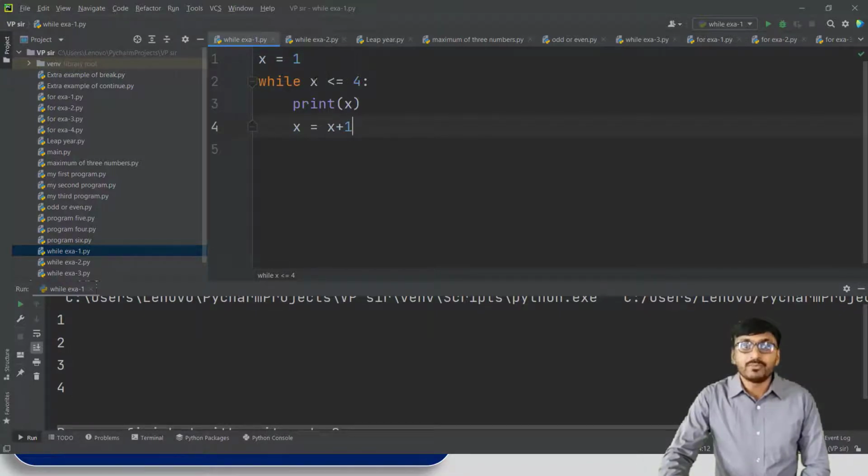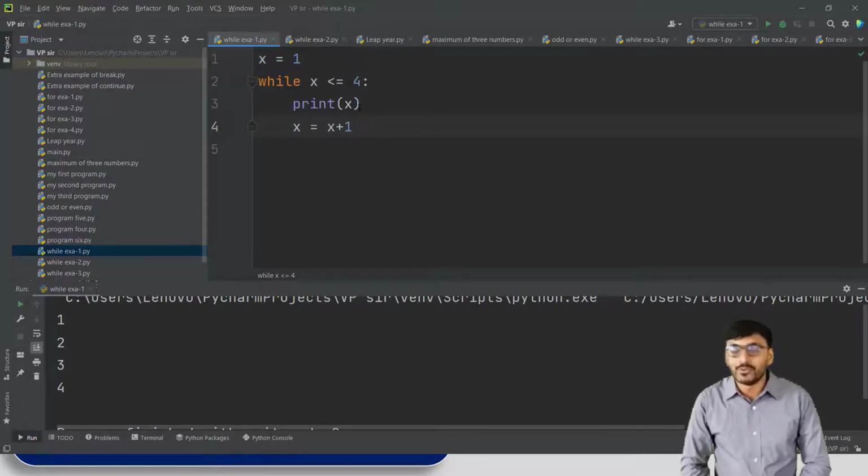Okay, so if we put x equal to 1, this condition is satisfied, so print 1. x equal to 2, this condition is satisfied, print 2. x equal to 3, print 3. x equal to 4, print 4. Then if we put x equal to 5, this condition is not satisfied, so do not print x equal to 5. So this is a simple program of while loop. While the condition is true, print the value.